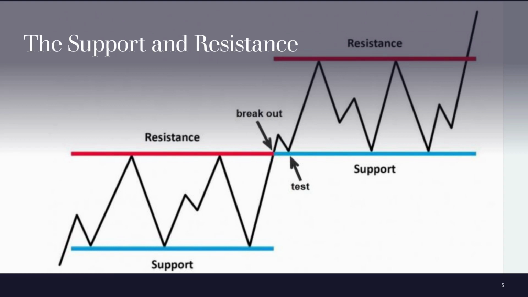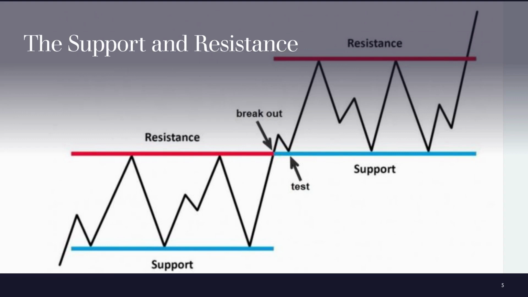Now, in a support, a buy takes place. When the market gets to a support, a buy takes place. When the market gets to a resistance, a sell takes place. So when you're going to your support of the trend on the market, be expecting a buy. And when you get to a resistance in the market, be expecting a sell. I usually call the support the floor, and I call the resistance a ceiling. When the market gets to support, the market must buy. And when the market gets to resistance, the market must sell.